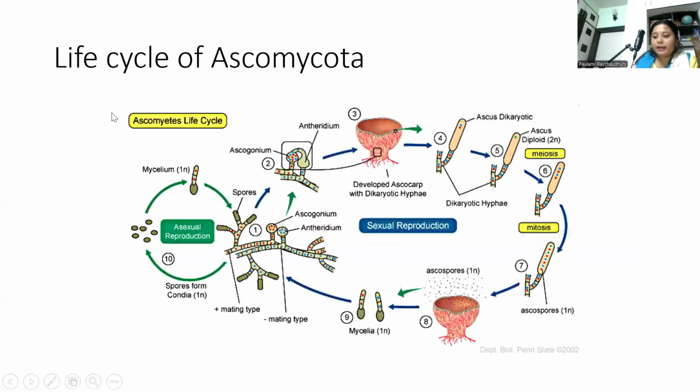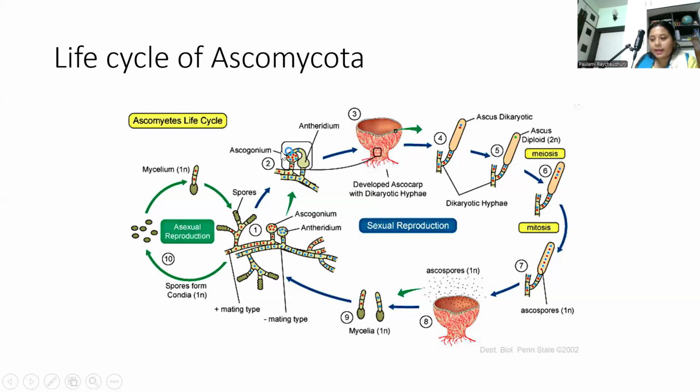Now, coming to the life cycle of Ascomycota. Haploid ascospores are produced, and then they germinate, forming haploid mycelium. Then plasmogamy occurs, the fusion of cytoplasm of two different mating types. Mating type positive is shown with red nuclei, and mating type negative with blue nuclei. And dikaryotic mycelium is formed.